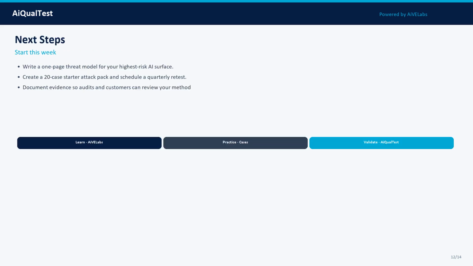Write these into your team wiki and release checklist so they survive staffing changes. Your next steps this week: write a one-page threat model for your highest-risk AI surface. Then, create a 20-case starter attack pack and schedule a quarterly retest. Keep the artifacts, prompts, datasets, scores, approvals so you can defend the decision later.